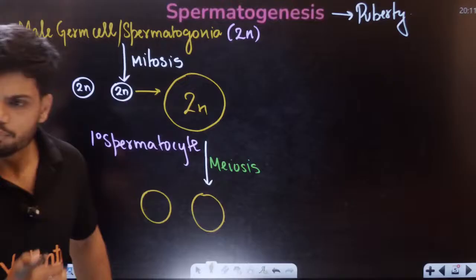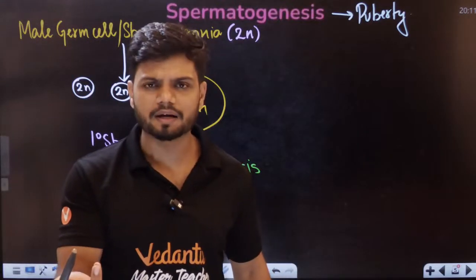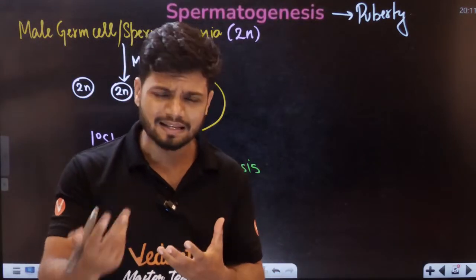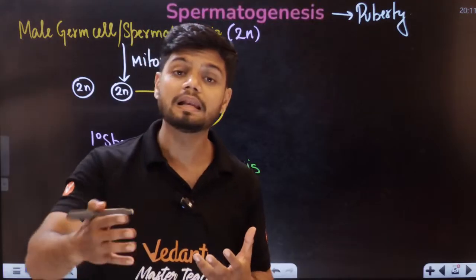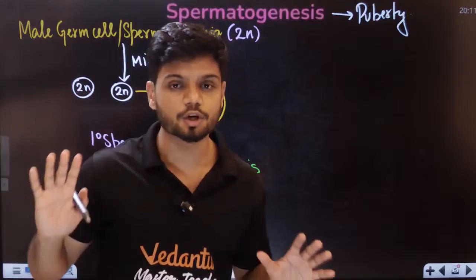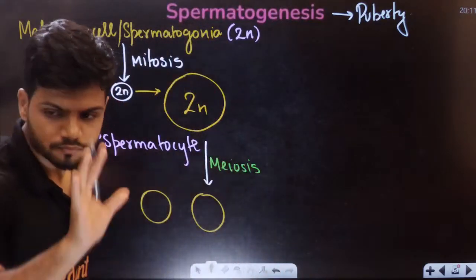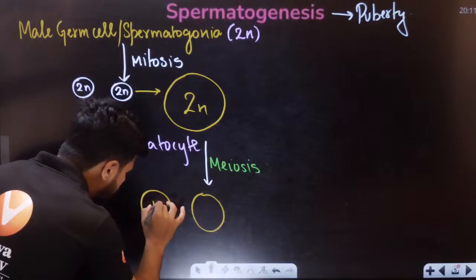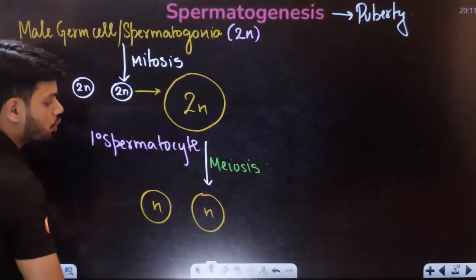Yes, more than one cell can undergo this. There are many cells which undergo meiosis. Millions of sperms are produced, remember, so there are many cells undergoing meiosis. Now students, we get two haploid cells.